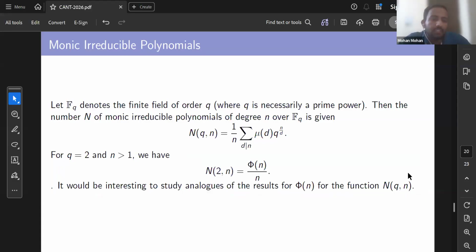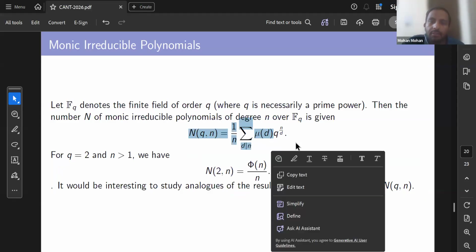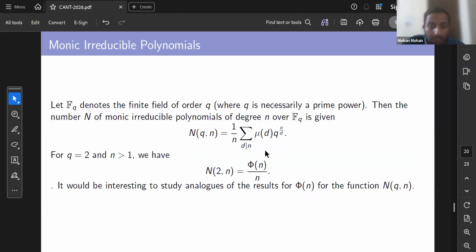Another interesting function connected with this phi n function is the number of monic irreducible polynomials. We can calculate this through this formula. And if we substitute q equals 2, then this is nothing but phi n over n, because q equals 2 gives you the Nathanson torsion function, the formula which was given by Nathanson. So from here also we can see that n always divides phi n, which we have already proved. So it is also interesting to study all the results that we have proved or open problems that we have mentioned for this particular function.